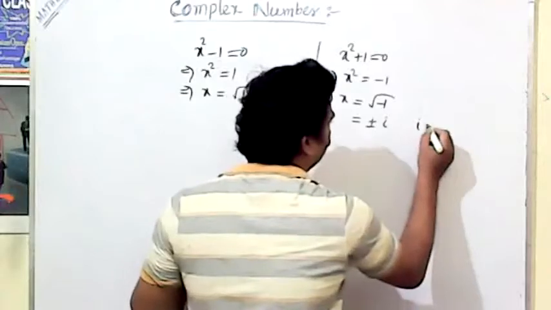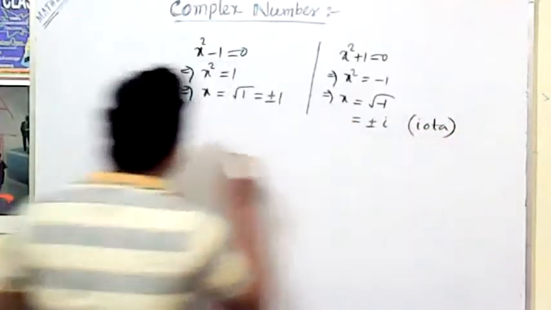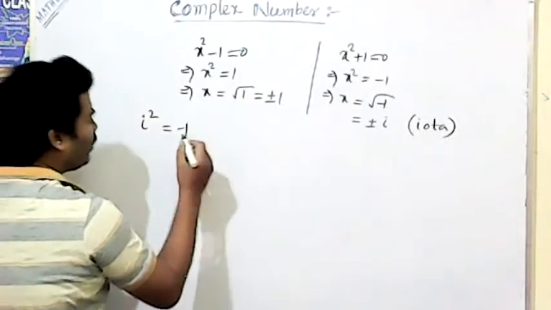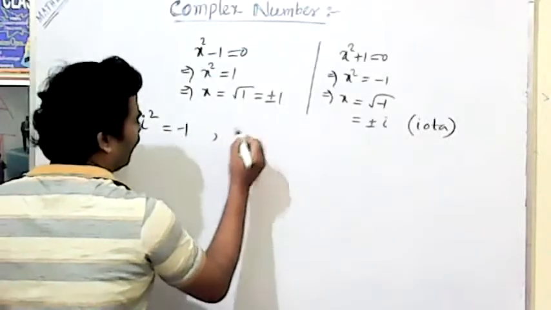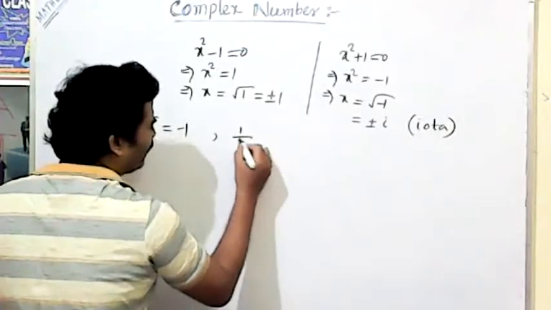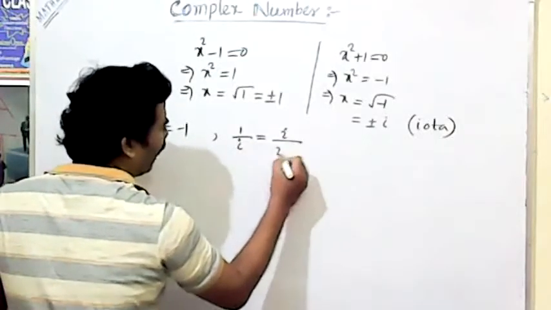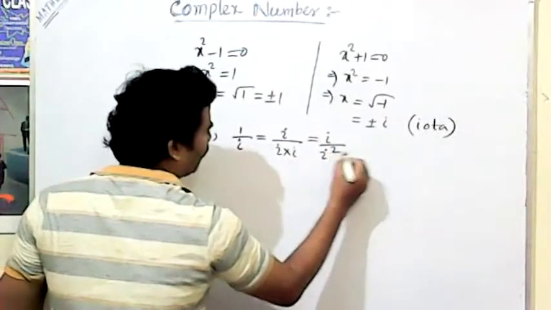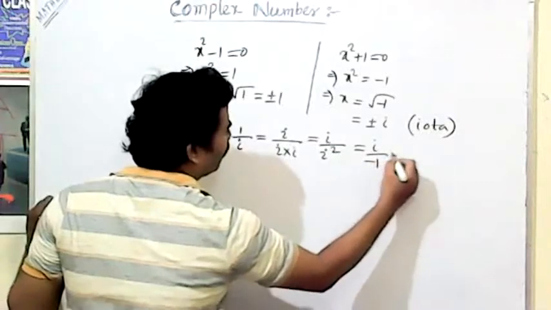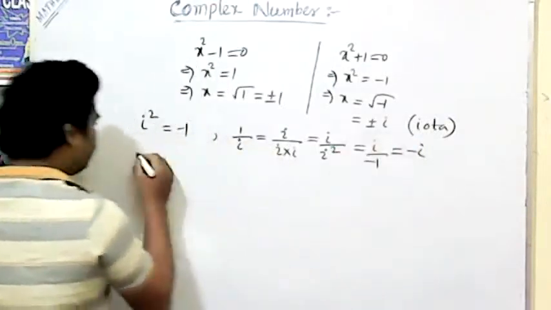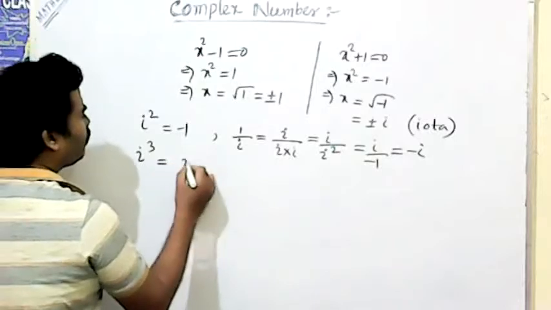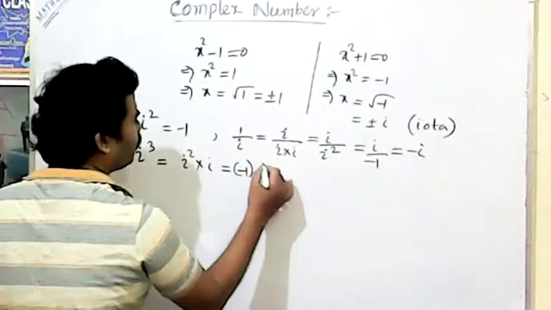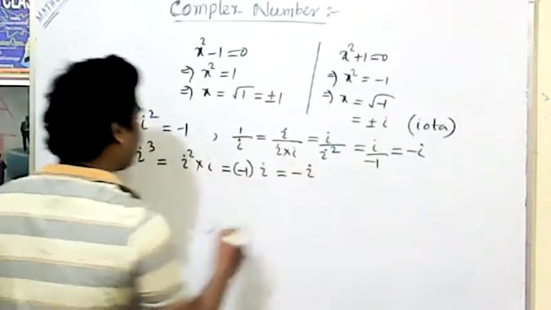Or you can say iota. That means here i square is equal to minus 1. Then 1 by i is equal to i into i by i square, that means i by minus 1, which is equal to minus i. Similarly, i cube is equal to i square into i, that is equal to minus 1 into i, that is equal to minus i.